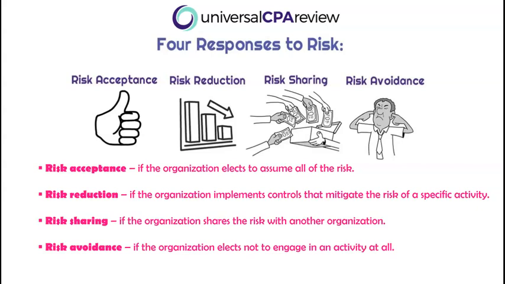What about risk sharing? If the organization shares the risk with another organization, they can offset some of it by allowing somebody else to assume some of that risk. Risk avoidance is if the organization elects to not engage in the activity whatsoever. They're running away from this risk. Those are the four solutions that you should be able to identify when it comes to responding to risk.